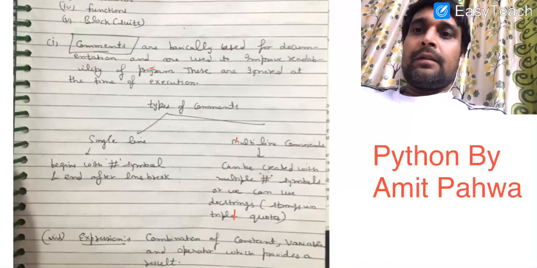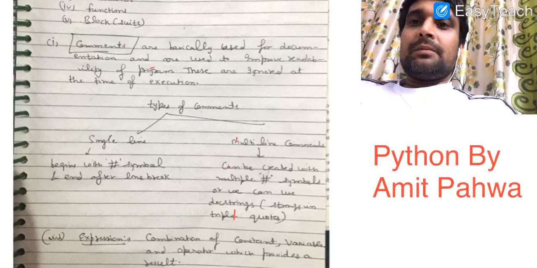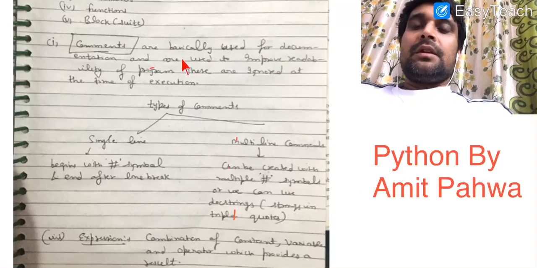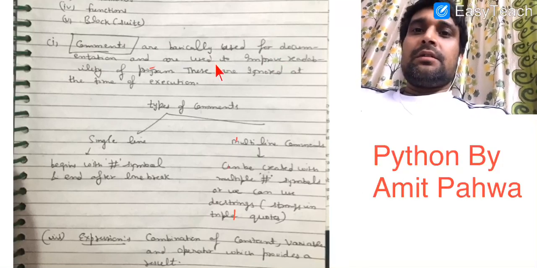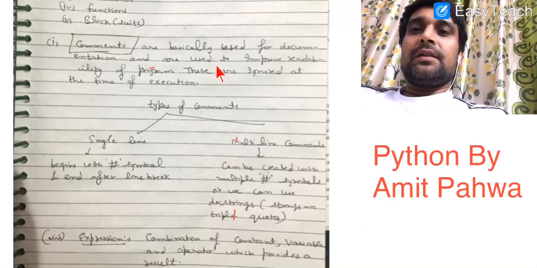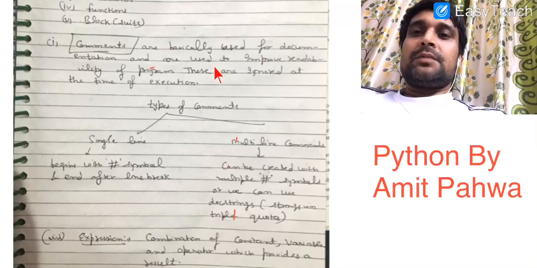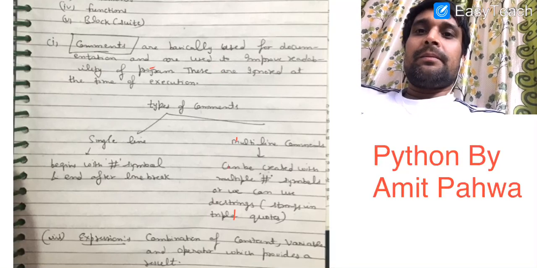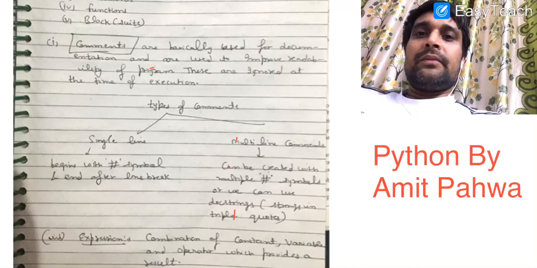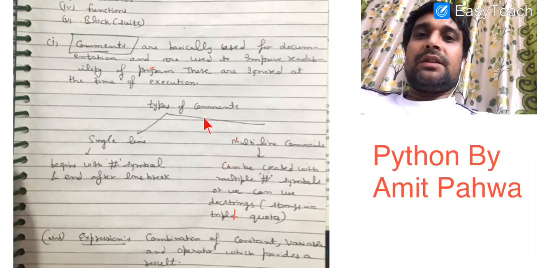Now, very first, what do we mean by comments? Comments are basically used for documentation purposes, and there is no output corresponding to the comments that we use in our Python program or in any programming language. Comments are basically used to improve the readability of the program. Suppose someone else looks at your program, then he or she can understand what part of your code is doing what operation. Now there are basically two types of comments that we can use in Python.